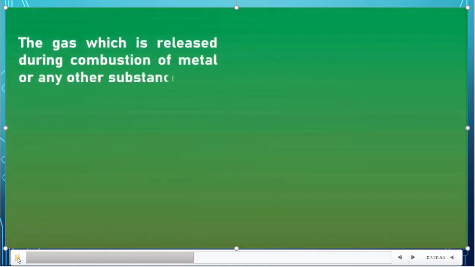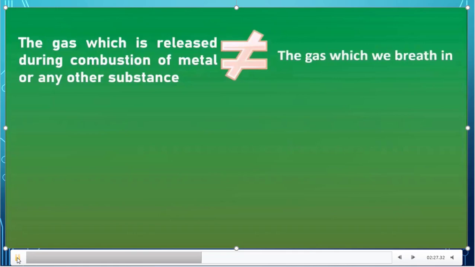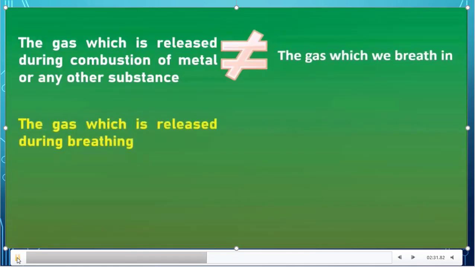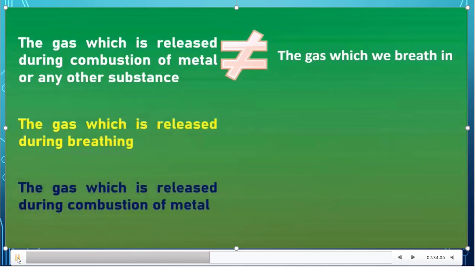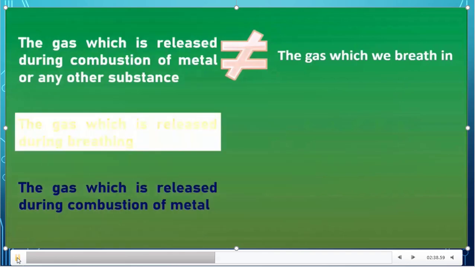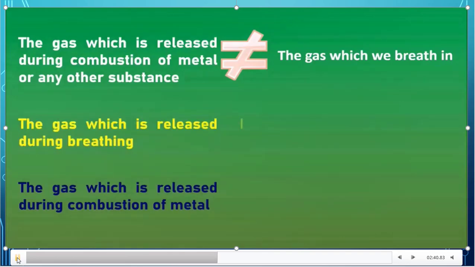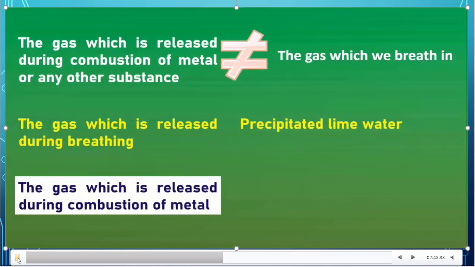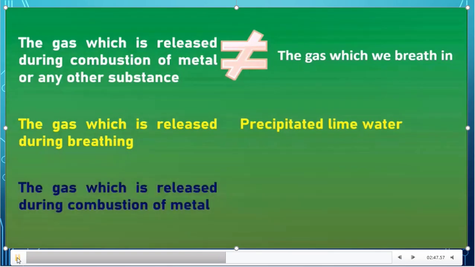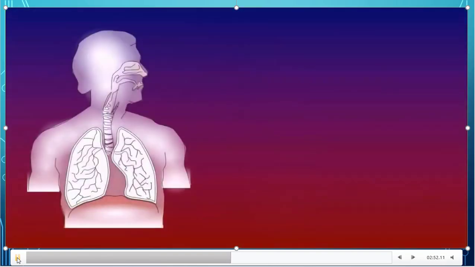He also observed that the gas which is released during combustion of metal or any other substance is not equal to the gas which we breathe in. The gas which is released during breathing precipitated lime water, but the gas which is released during combustion of metal did not precipitate lime water.